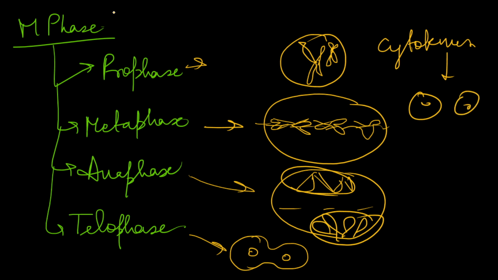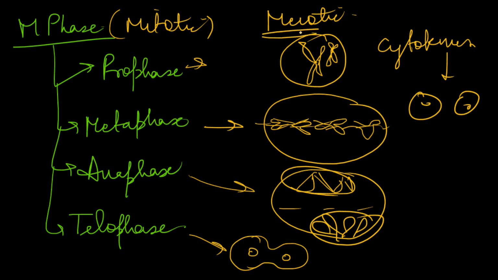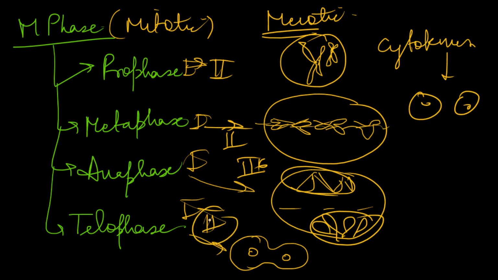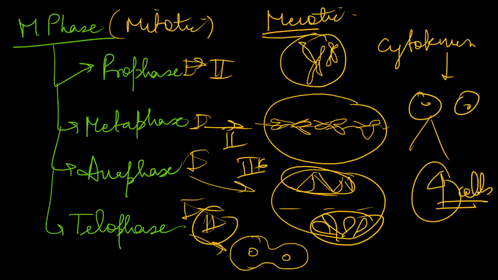So this is M phase when it is a mitotic cell cycle, and when there is a meiotic cell cycle, it is the meiotic phase. In meiosis, as we have to produce four daughter cells, there is first prophase 1, metaphase 1, anaphase 1, telophase 1, and two cells are produced. Then again there are prophase 2, metaphase 2, anaphase 2, and telophase 2. The same things repeat, so that from these two, four cells are produced. That is why four gametes are produced. So this is about the cell cycle and the M phase.